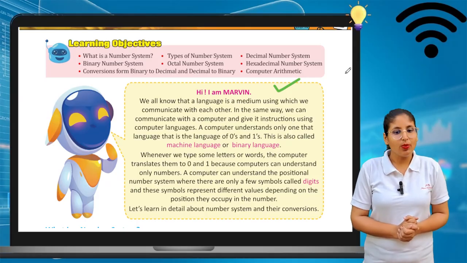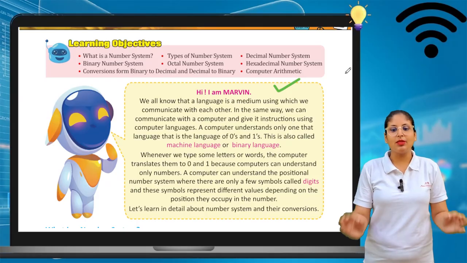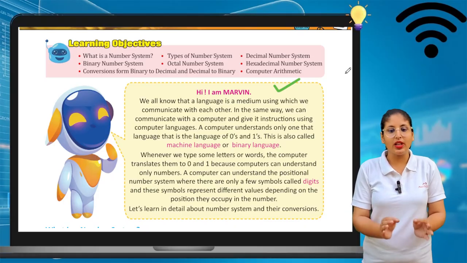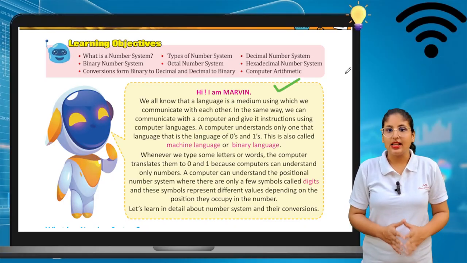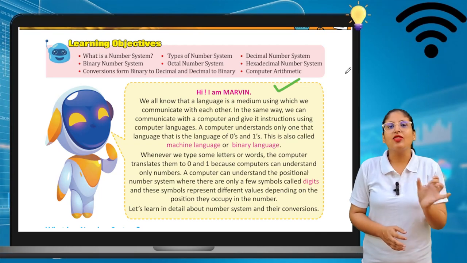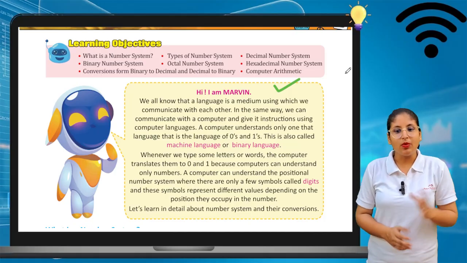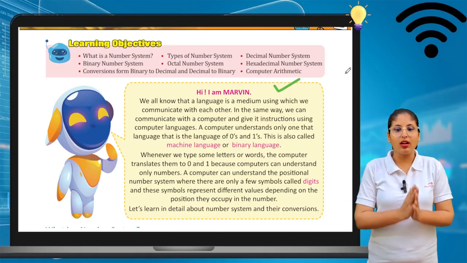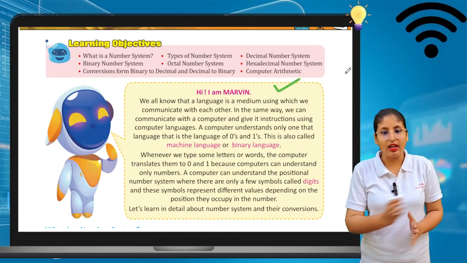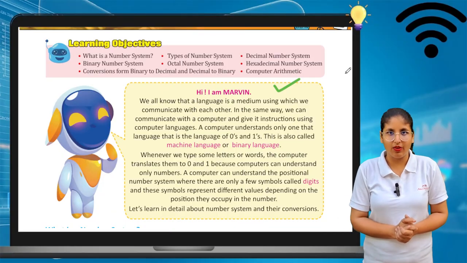We all know that a language is a medium using which we communicate with each other. Language is very important to communicate. In the same way, we can communicate with a computer and give it instructions using computer language.